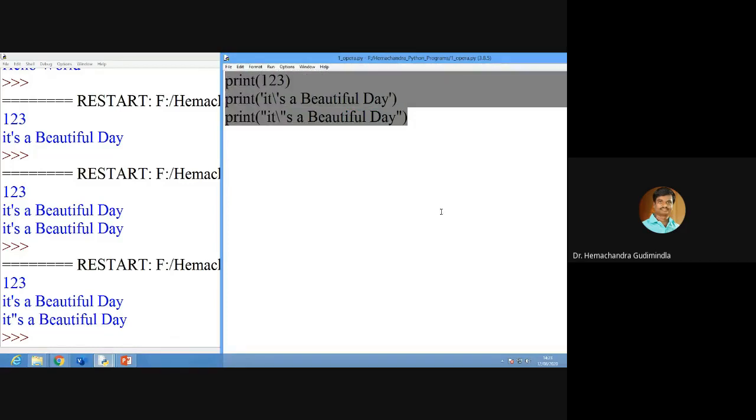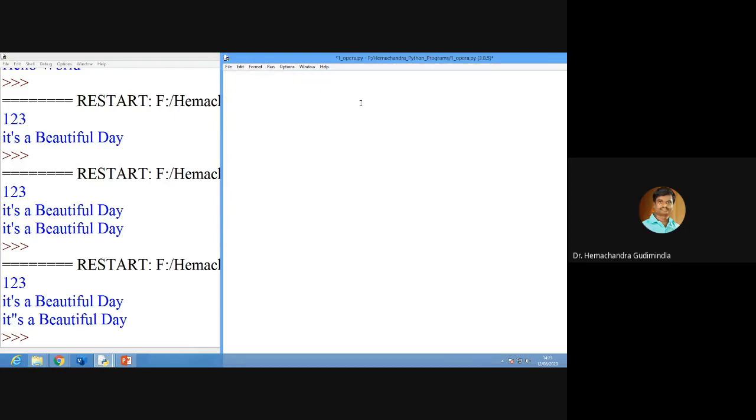Now we will go to the addition operators, that means the arithmetic operators, which we will discuss. First, x equals 10. No need to give a semicolon or colon and all.